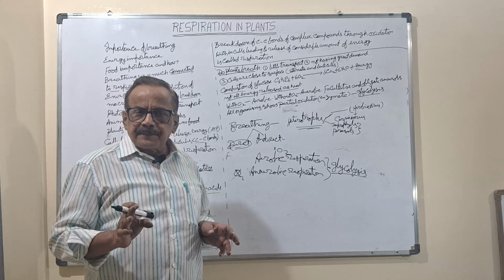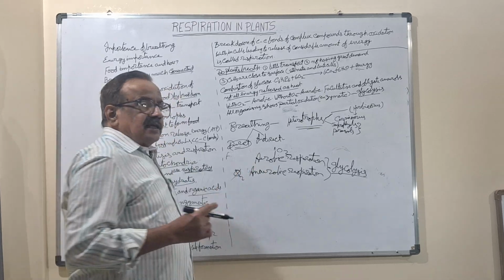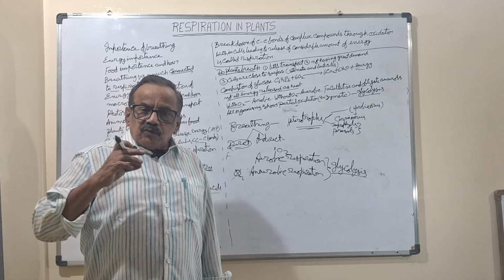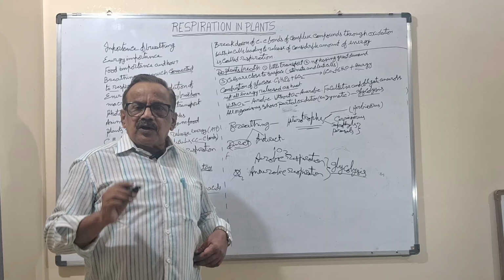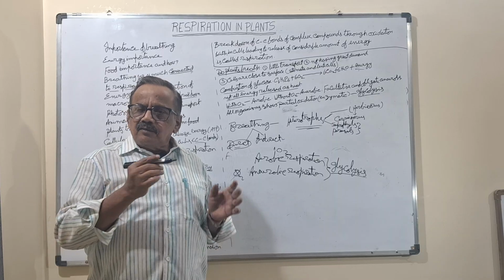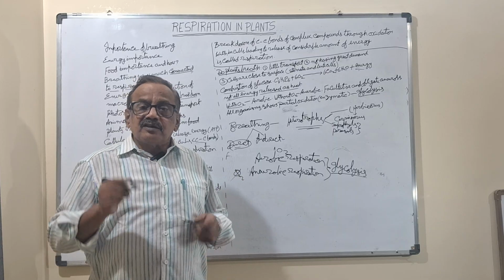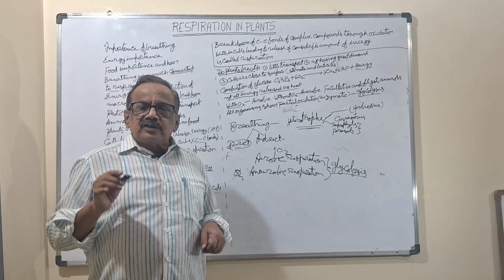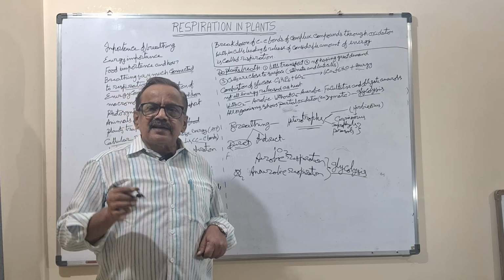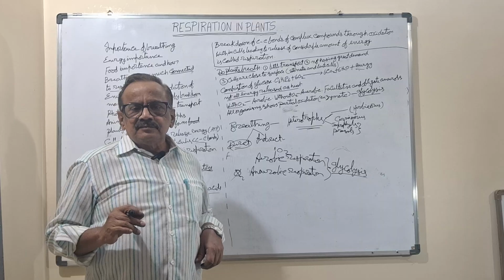Whatever it may be, they both must follow the partial oxidation of the food particle without oxygen, which is called glycolysis, and it will take place in the cytoplasm.